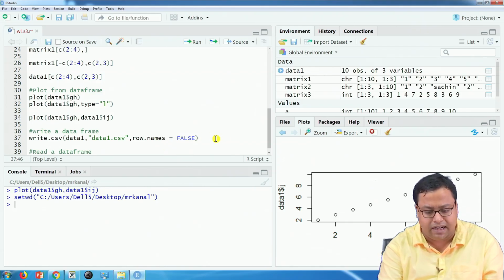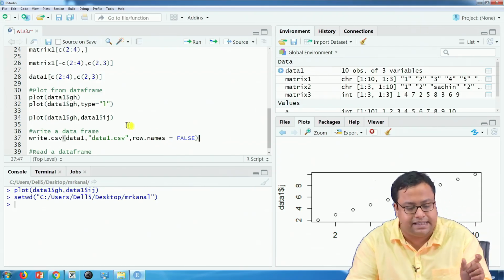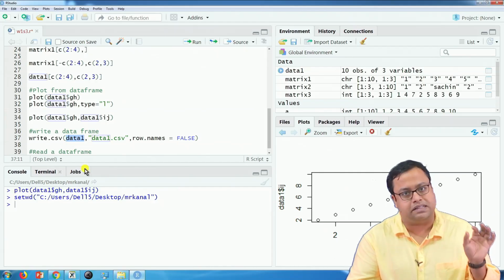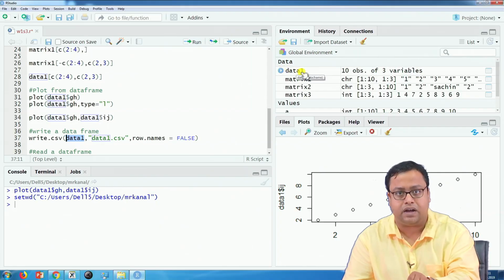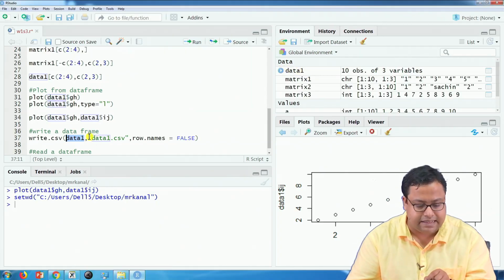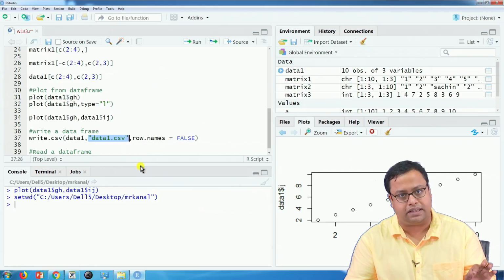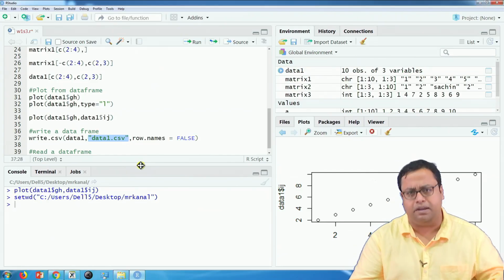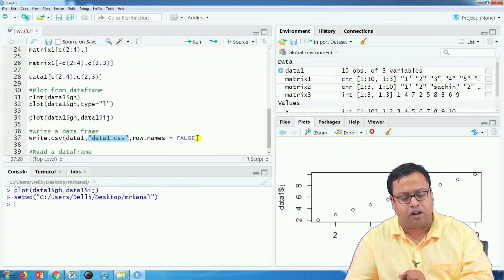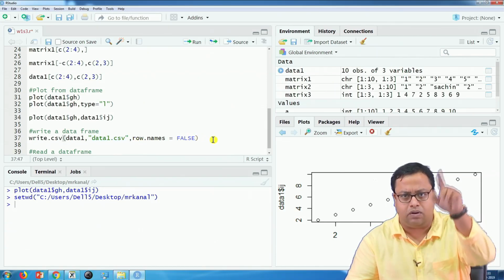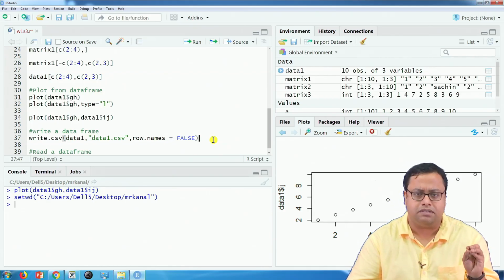So, carefully see what I wrote. write.csv is the function name, the first argument is the data set name, that is data1 here. The second argument is whatever name you want to save it with, data1.csv or whatever name you want to give, with .csv, and then row.names equal to FALSE means I do not have any row names, I only have column names.